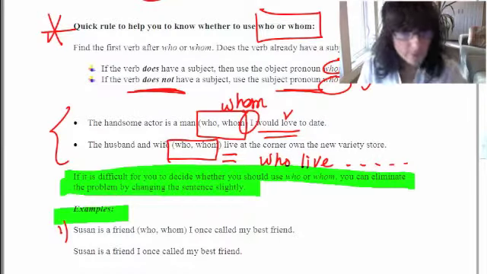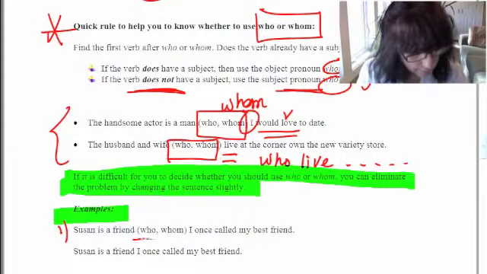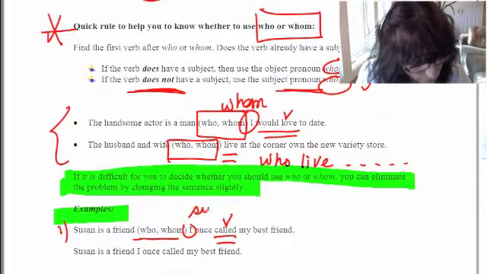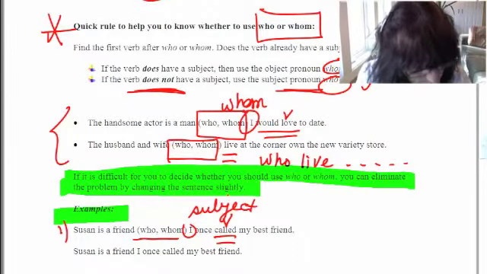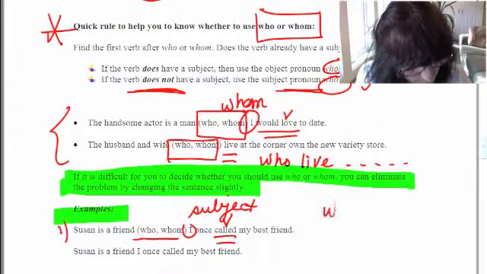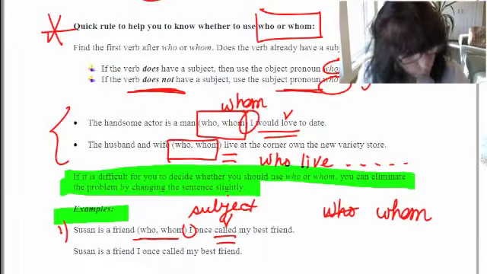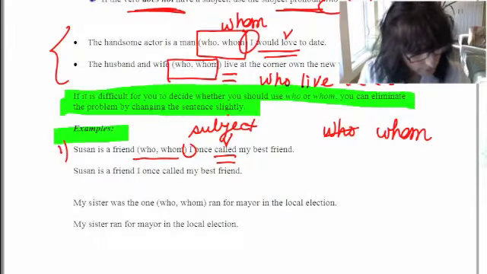Or if you want to be brave and take it a step further and really figure it out: Susan is a friend who or whom, there's your who and whom. Look for the verb, called is the verb. Is there a subject in front of the verb after who and whom? Yes, there is. There's your subject right there. So it's no longer the subjective form because you've got a subject. It wouldn't be who, it would be whom. Susan is a friend whom I once called my best friend.